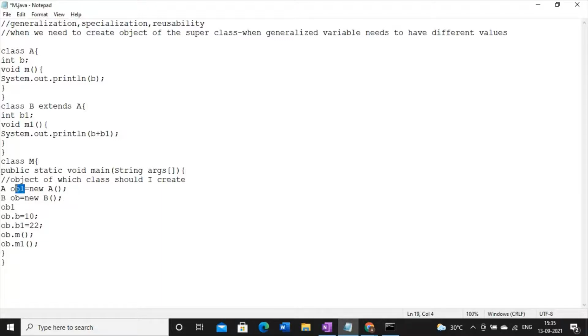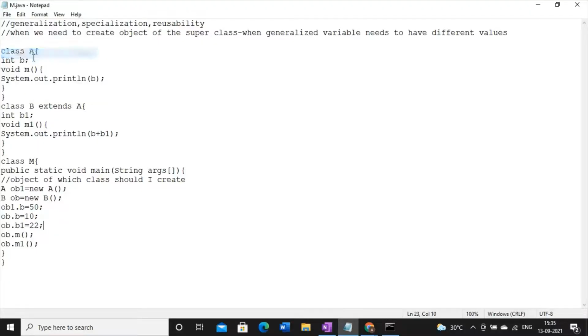OB1 means the object of class A. Dot B means this variable, and I need the value as 50. And here OB dot B means OB is the object of class B, and dot B, in this case, I need the value as 10. Now let's check what will happen.